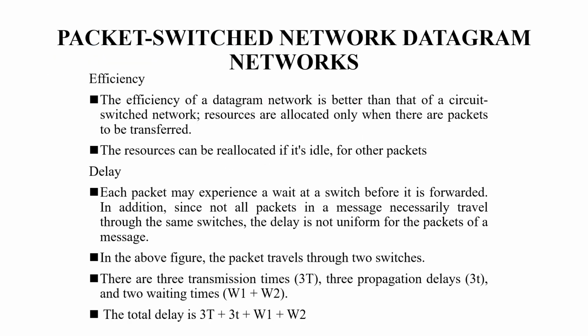So, the efficiency of the datagram network is better than that of a circuit switch network. Resources are allocated only when there are packets to be transferred. The resources can be reallocated to other packets if idle. Delay. Each packet may experience a wait at a switch before it is forwarded. In addition, since not all packets in a message necessarily travel through the same switches, the delay is not uniform for the packets of a message.